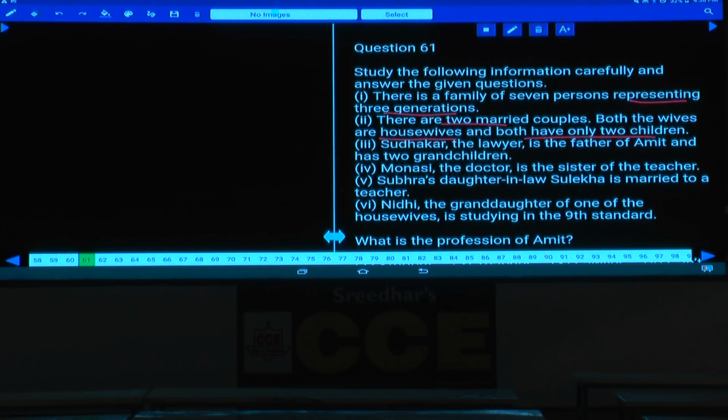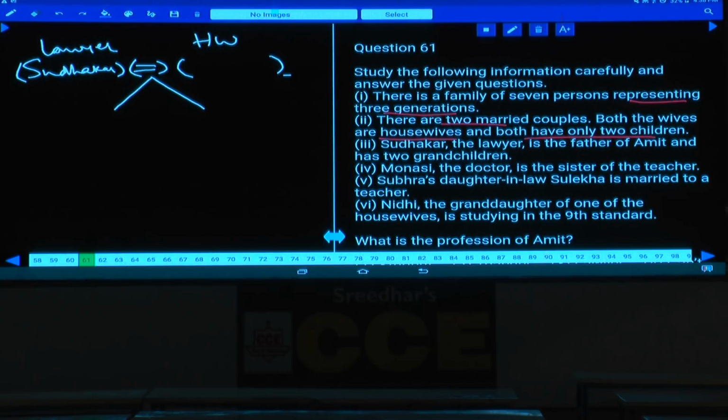Then condition number 1. Sudhakar the lawyer is the father of Amit. Now let us take Sudhakar. Sudhakar the lawyer is the father of whom? He is the father of Amit. This Sudhakar is married to some person, isn't it? And that person is a housewife because both the wives are housewives, clearly given. And this Sudhakar and this person are having 2 children, isn't it? Out of which one of the persons is what? Amit. One of the persons is Amit.